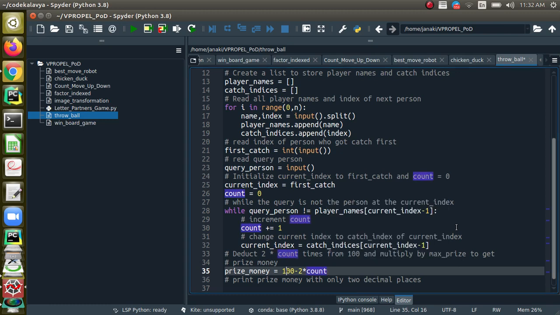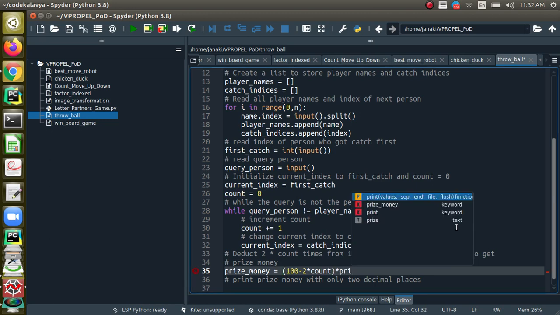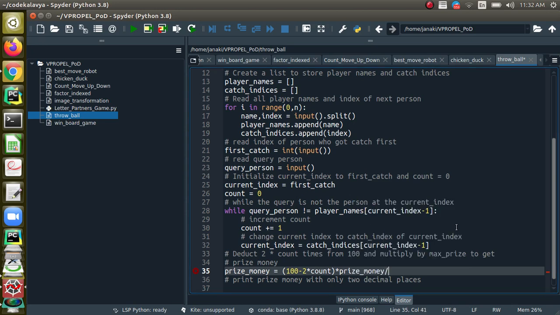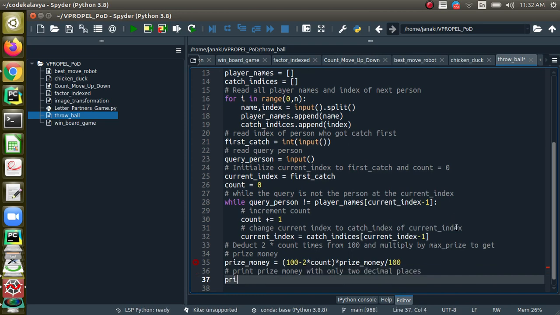This will be the percentage. Actually we have to multiply by the prize money, so prize money by 100, right, because it is a percentage. And then you are going to print prize money only up to 2 decimal places.